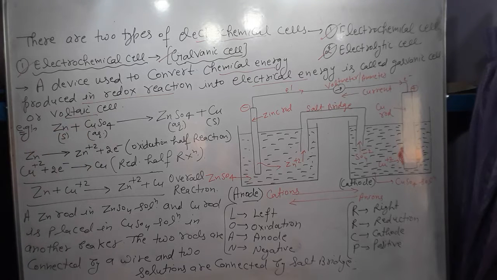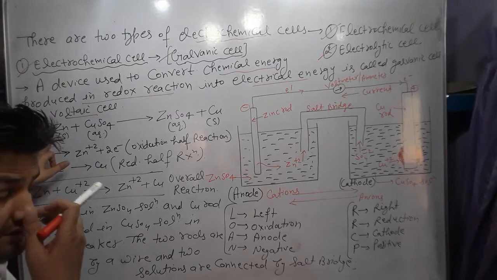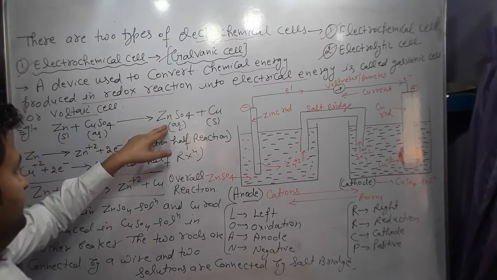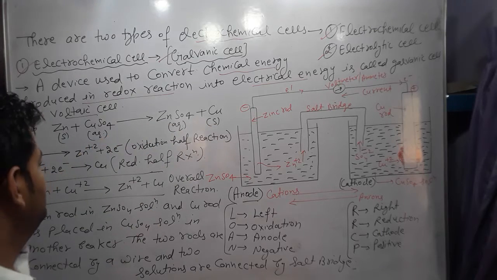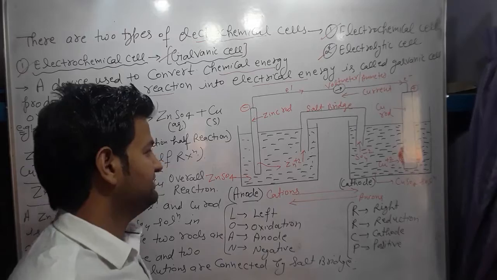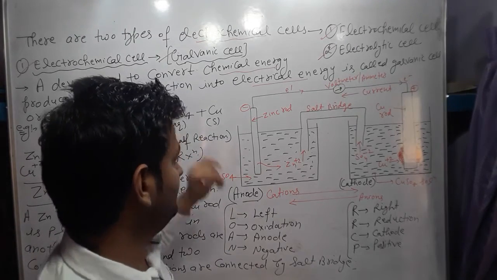Let us take an example in which two electrodes are taken, zinc electrode and copper electrode. Zinc undergoes oxidation, copper undergoes reduction. Let's take a look at the electrochemical cell, which is the galvanic cell.